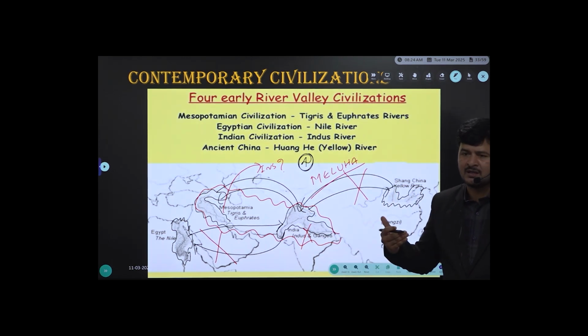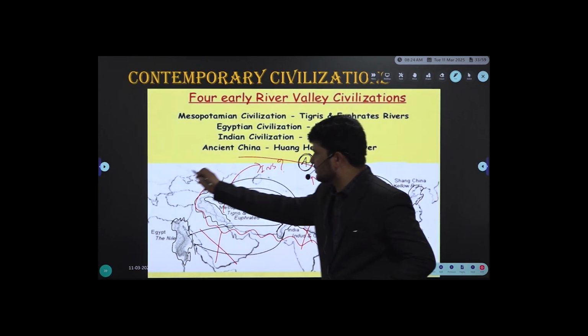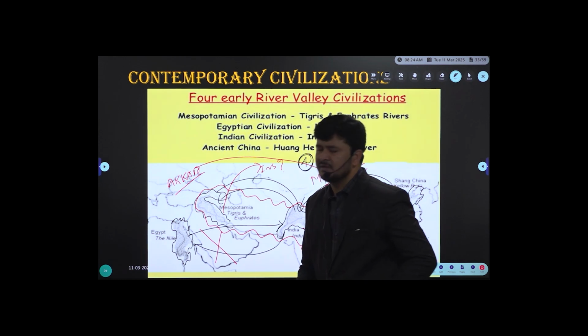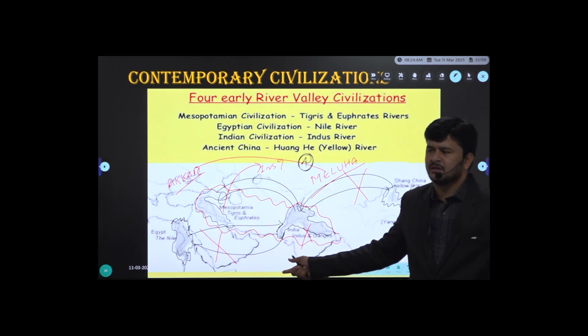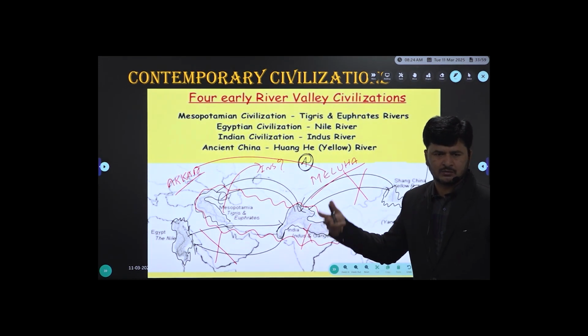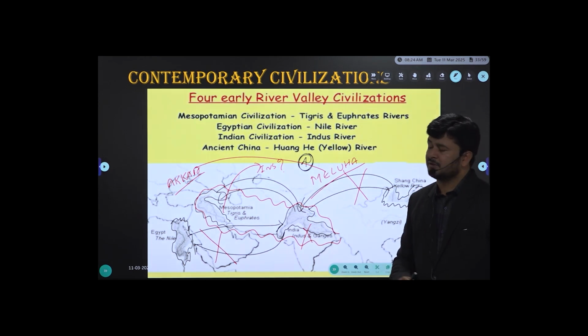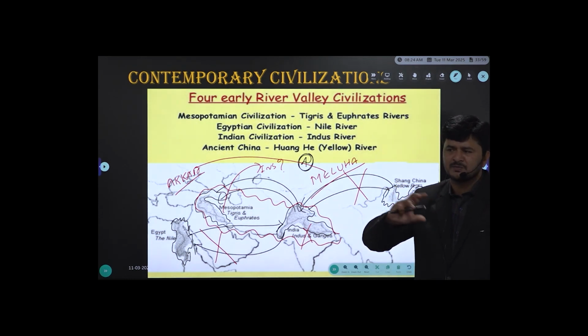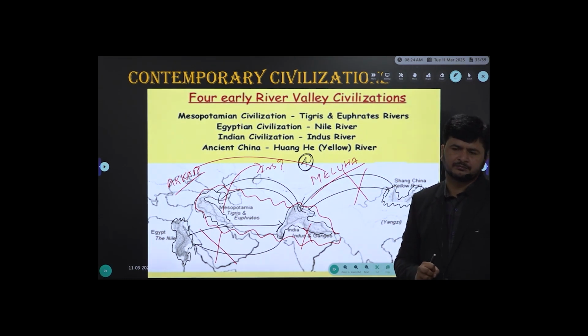So from Meluha to Akkad the ships were traveling. Akkad is one of the towns of the Mesopotamian civilization. The foreign trade route involving Harappa, Lothal, Mohenjo-daro was asked. Anything can be asked; the only thing is we should have an idea about the areas.